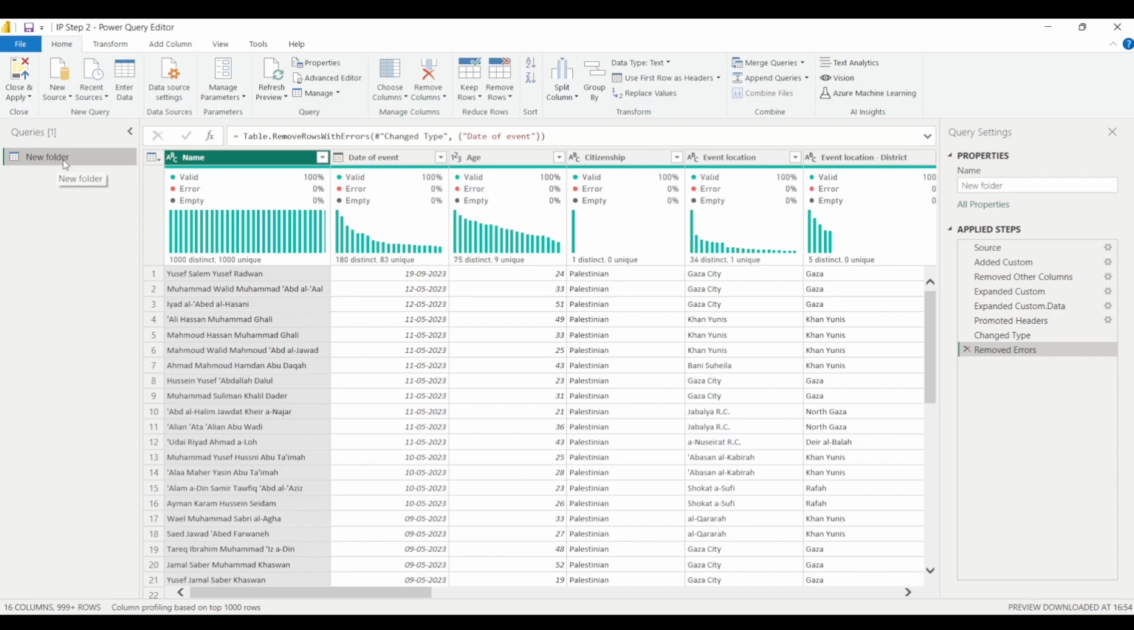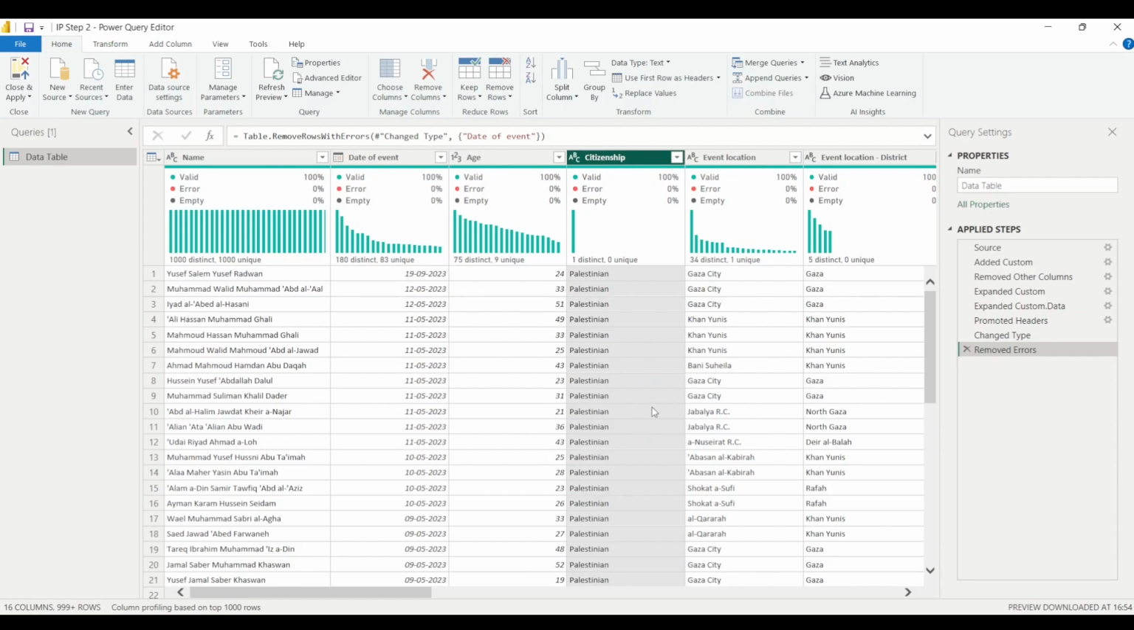You can rename it from here. You can simply double click and rename it. Let's name it Data Table, right? So this is the query or the table that we are going to use for our analysis. And these are the columns or the fields that it has, right? We have the name field, then we have date of event, that is the date on which the event or the attack took place. Then we have age of the individuals, then we have citizenship, and so on.